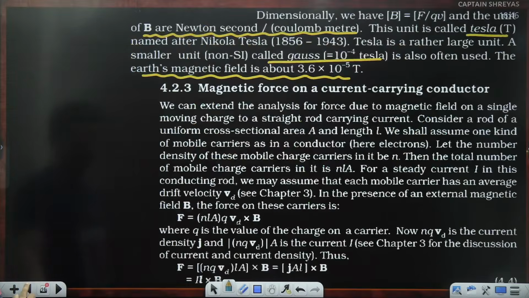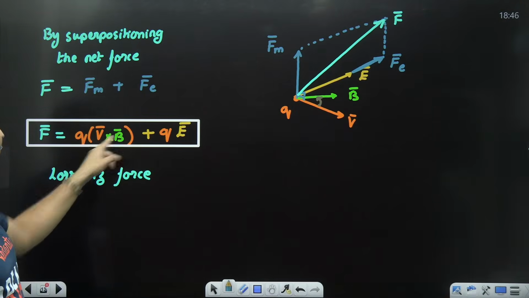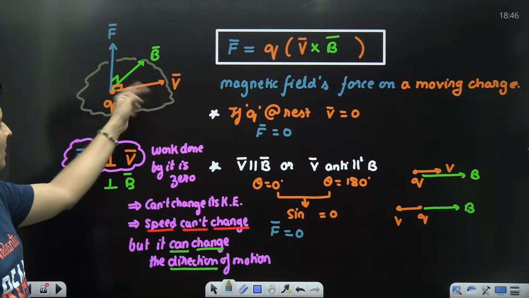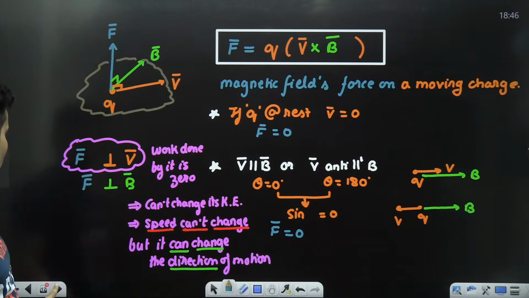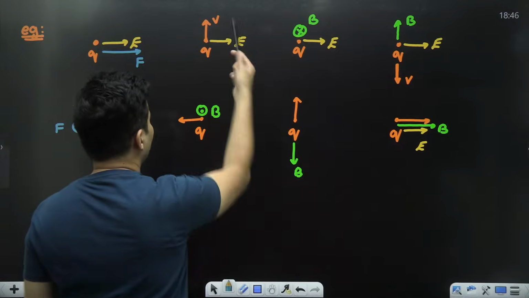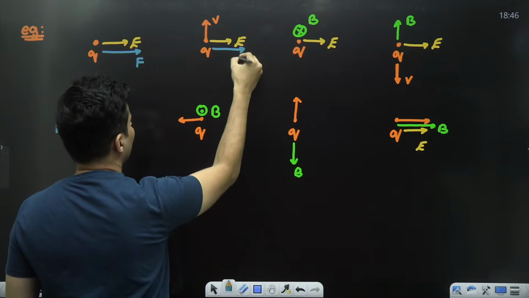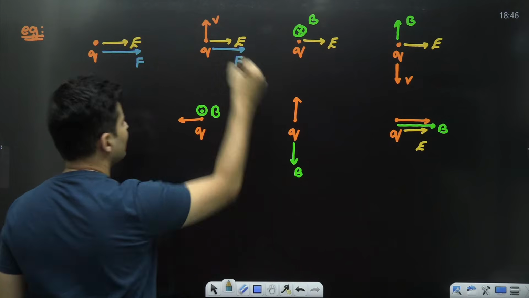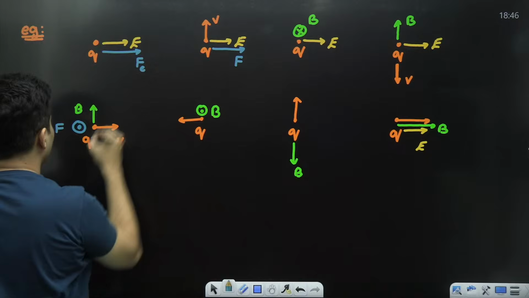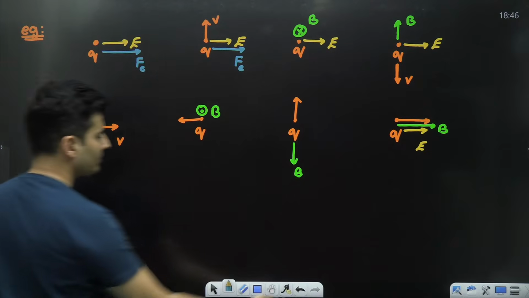Remember, you have to use cross product, like I said over here. V cross B is the force. Use your right hand thumb rule. Okay. Next. Here, no matter what the velocity is, force of electric field always will act in the direction of electric field. So the force is in this direction. This was electric force, this was magnetic force, this is electric force again.